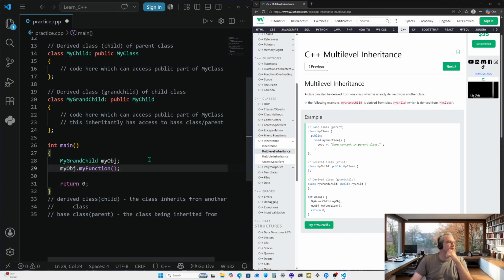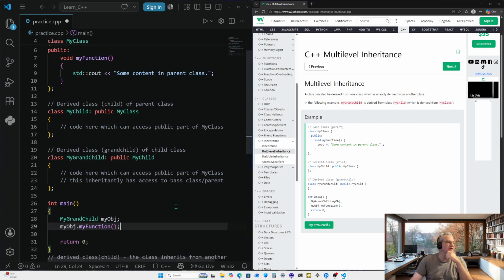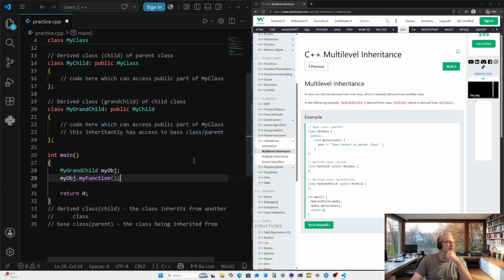Okay. So as you can tell, you got the base class, derived class, another derived class. In other words, because these both have the same kind of name to them as a derived class. To be more specific, we got the parent class, the child class, and the grandchild class. I guess you can keep going with that if you wanted to.